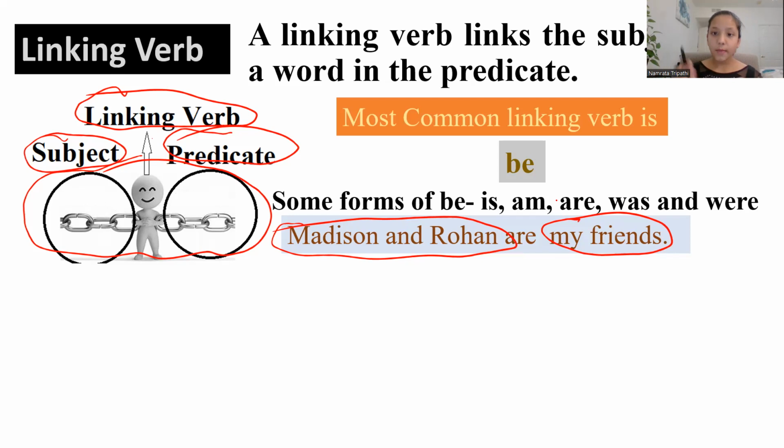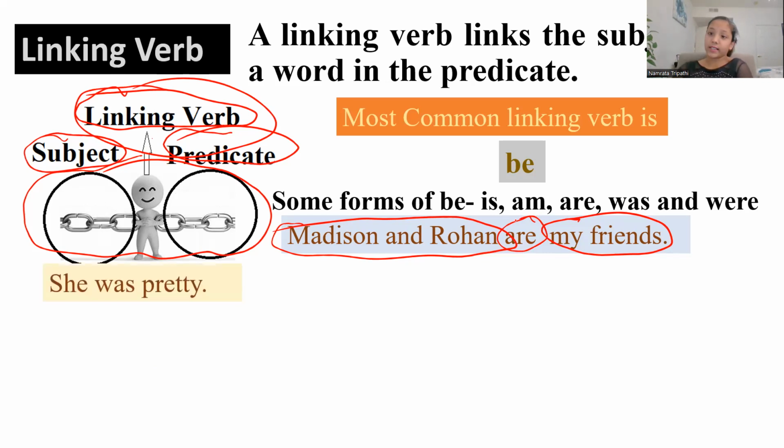But anyways, if Madison and Rohan are the subject and my friends is the predicate, then what do we use to put them together? Linking verb. So the linking verb here is are. Great job. Are is the linking verb.